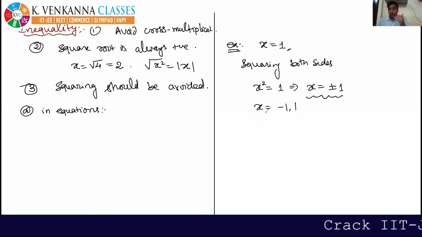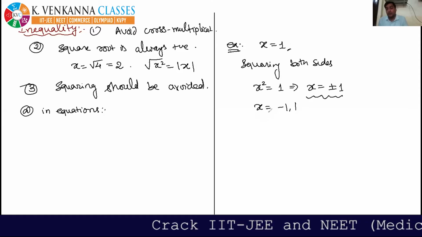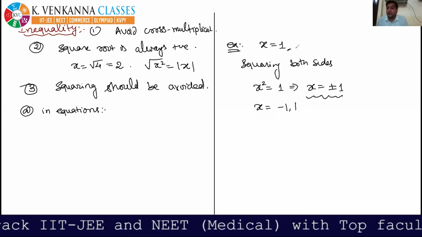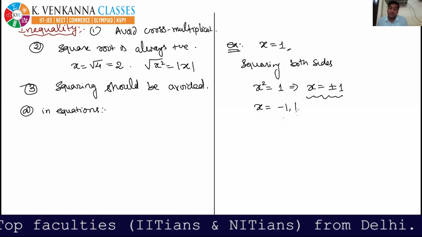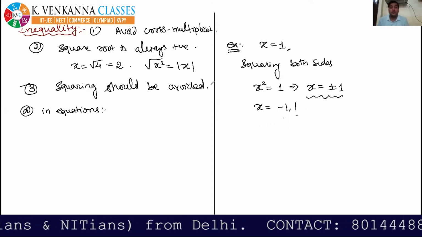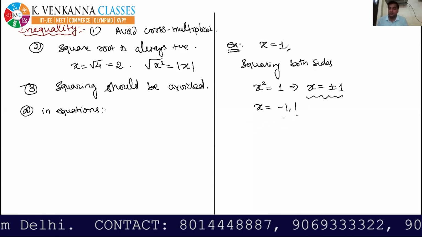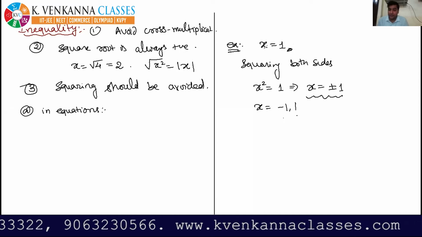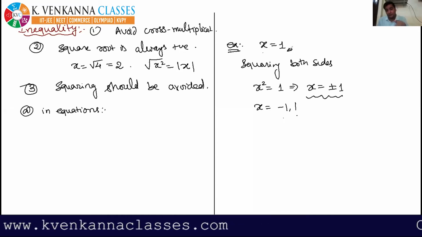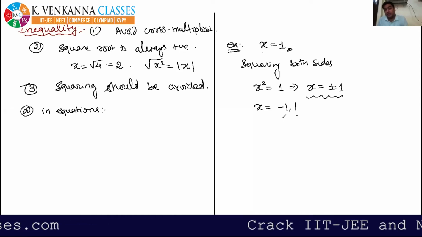Okay, so what happens in the equation after squaring? If we square any equation on both sides, then we get some extra solutions. That's why squaring should be avoided in equations. So do you understand my point or not? Listen again. If in any equation you square both sides, then you will get extra solutions.